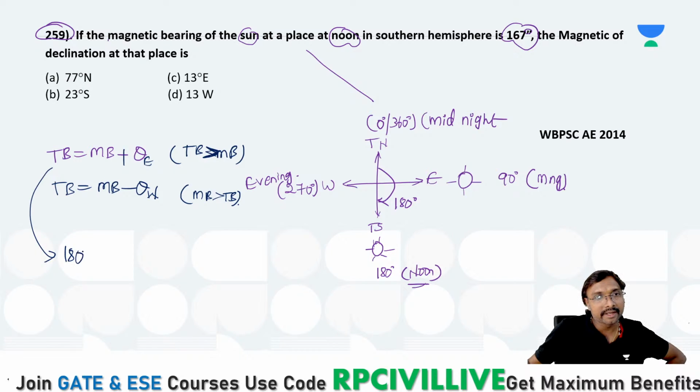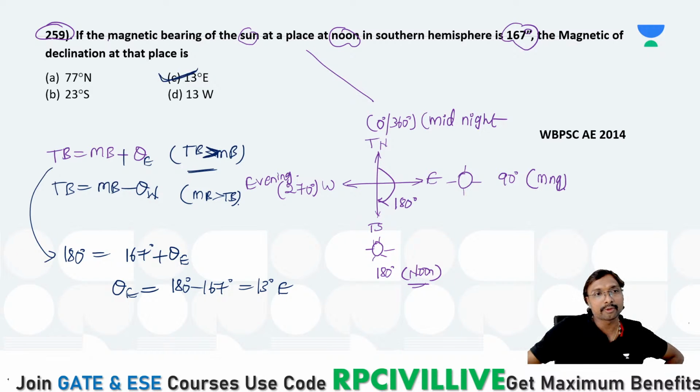This 180 degrees is equal to the magnetic bearing, which is given as 167 degrees plus theta east. So what is that theta east? The eastern declination. Since the true bearing is greater than the magnetic bearing, it will be eastern declination. The value is 180 minus 167, which is 13 degrees east. Option C will be the correct answer.